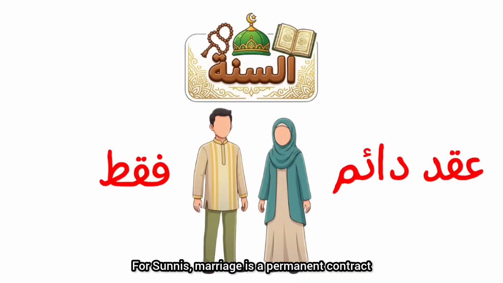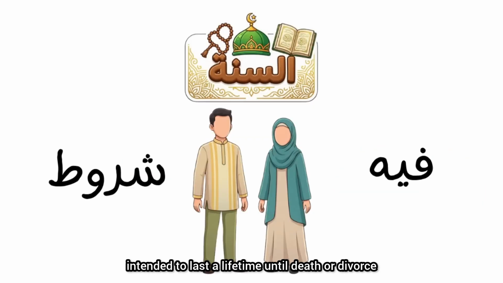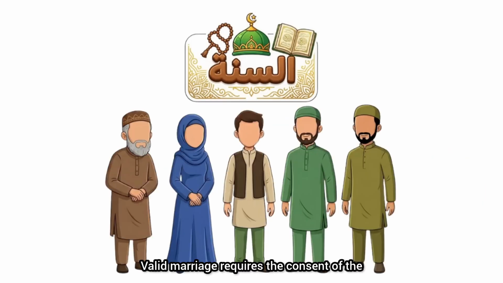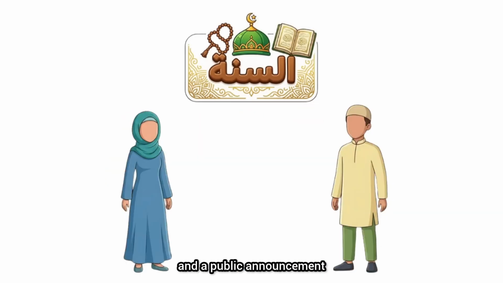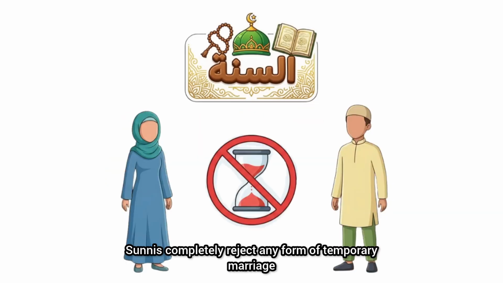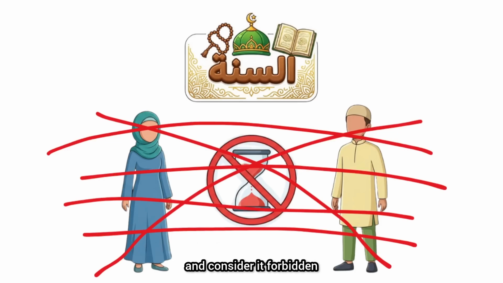disagree on. For Sunnis, marriage is a permanent contract, intended to last a lifetime until death or divorce. Valid marriage requires the consent of the woman's guardian, 2 witnesses, and a public announcement. Sunnis completely reject any form of temporary marriage and consider it forbidden.